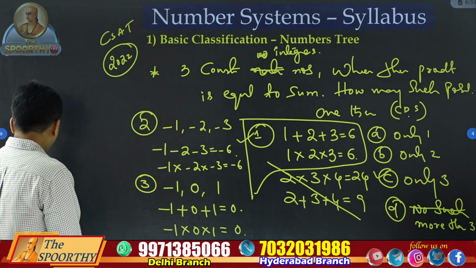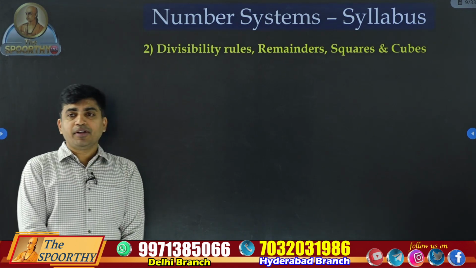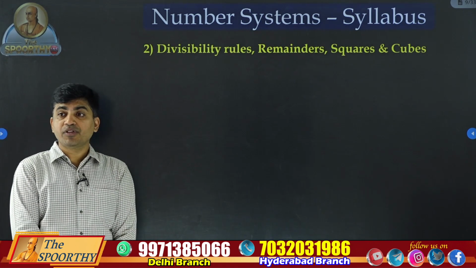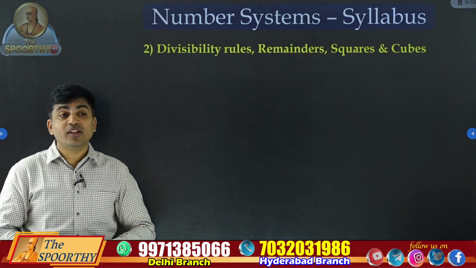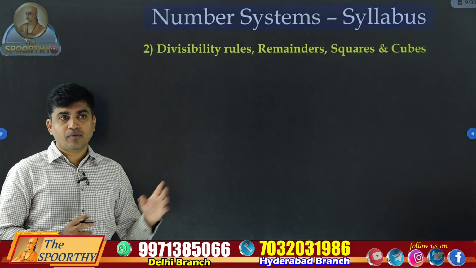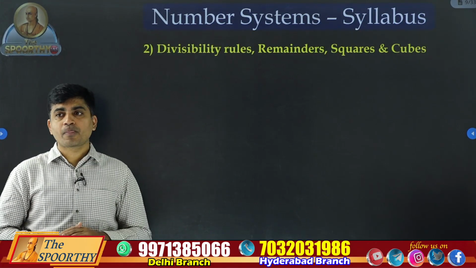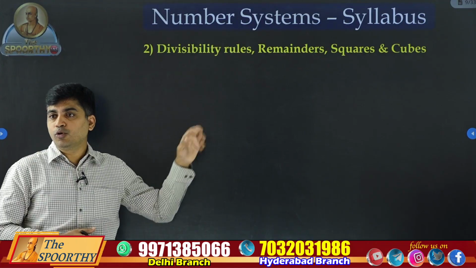Go to the next chapter now, the second chapter. Here we discuss divisibility rules, meaning which number is divided by which number. Say for example, a big number is there, whether it is divisible by 11, whether it is divisible by 18. We will discuss everything here. Remind us of concepts of squares and cubes.